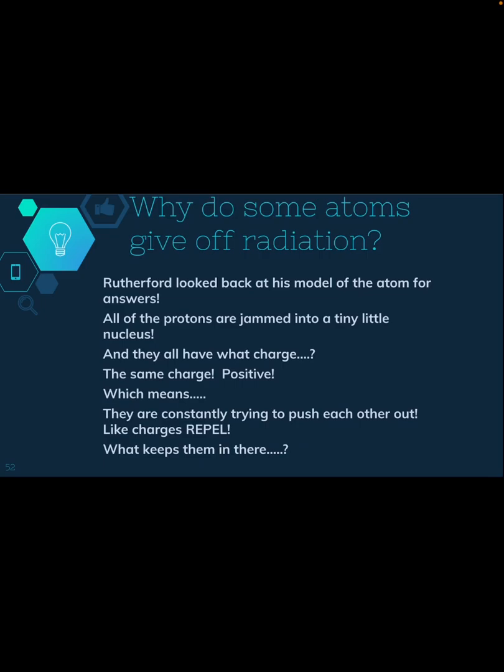Okay, so why do some atoms give off radiation? Rutherford looked back at his model of the atom for answers. All of the protons are jammed in a tiny little nucleus, and they all have a positive charge, which means they're constantly pushing each other and trying to repel each other. So what's keeping protons in the nucleus to begin with?